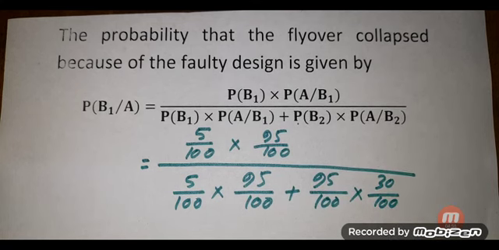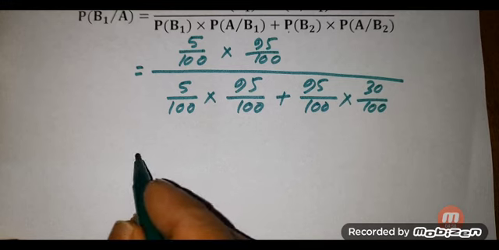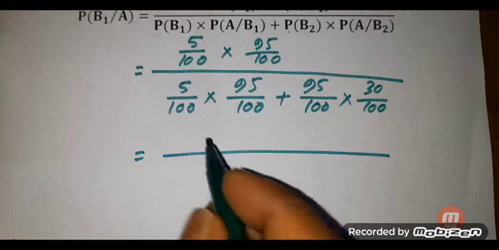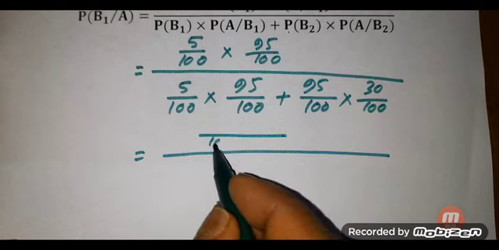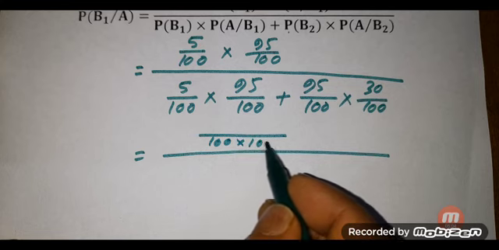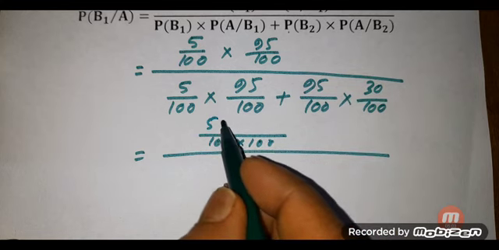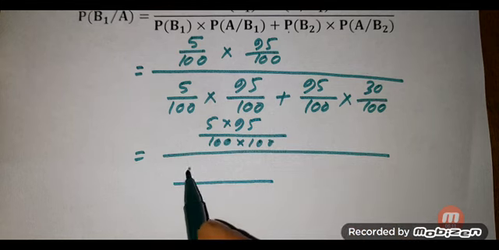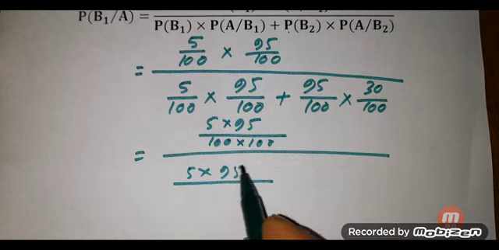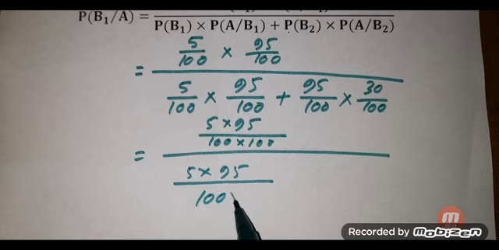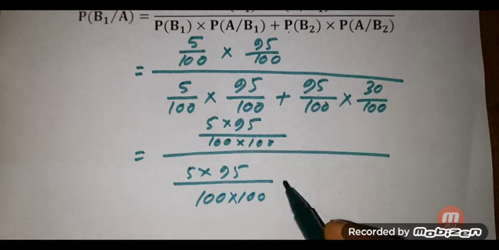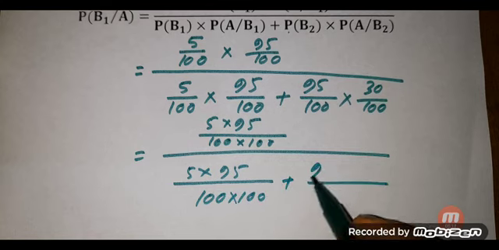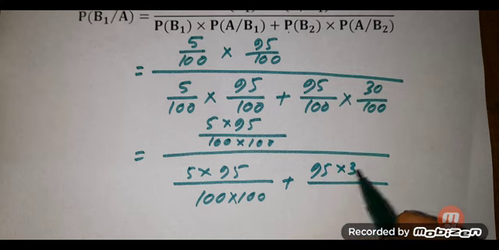That is equal to 5 into 95 over 100 multiplied by 100, divided by 5 into 95 over 100 into 100 plus 95 into 30 over 100 into 100.